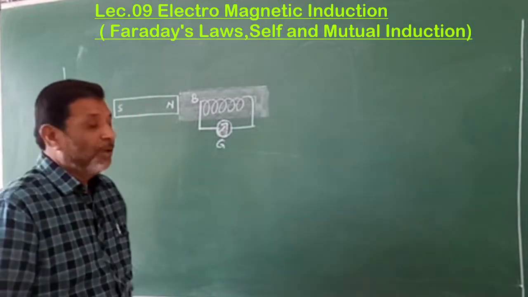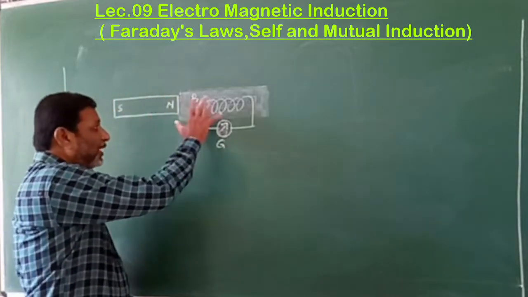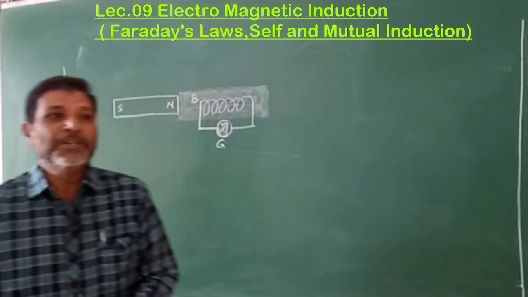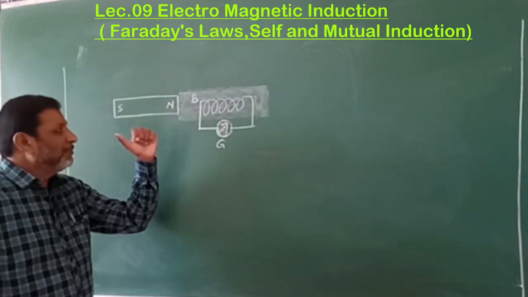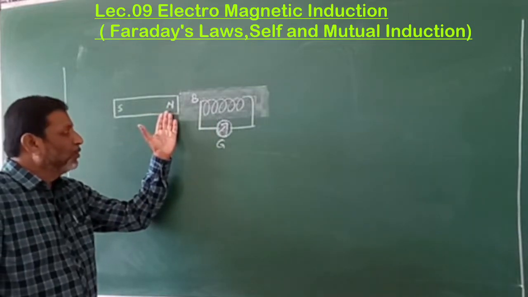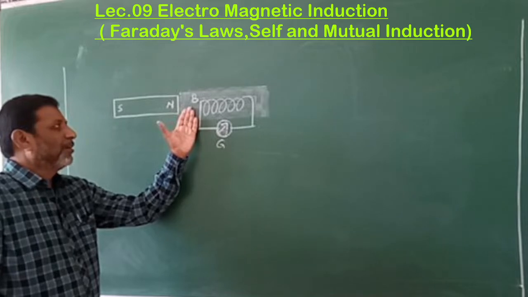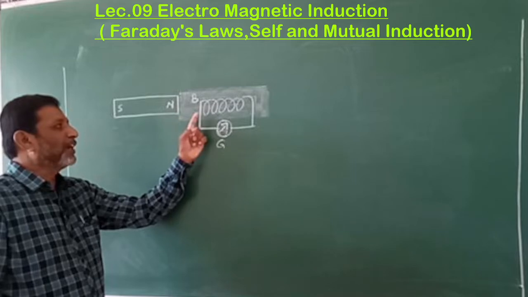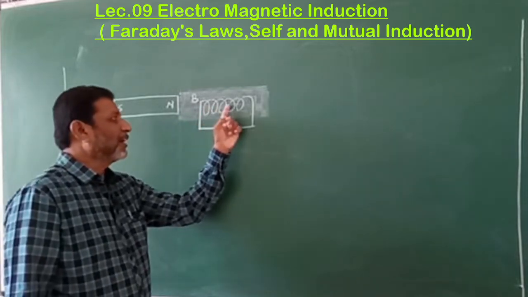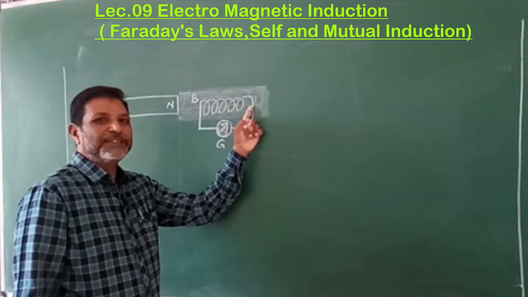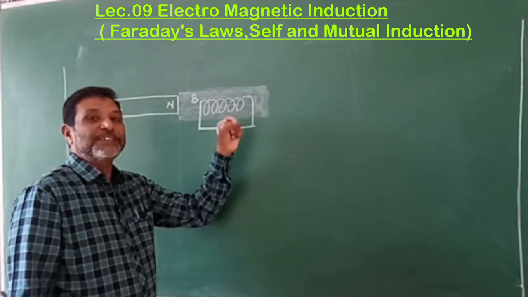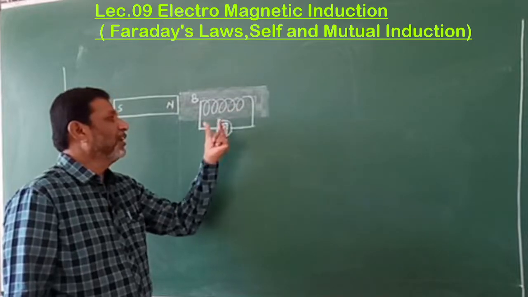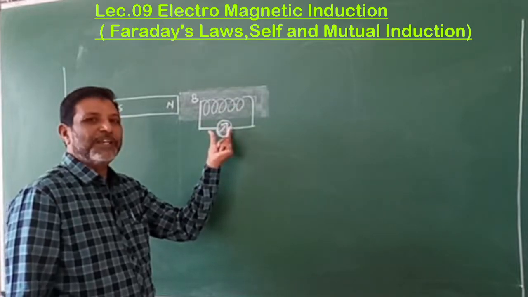Now, this is the very simple experiment performed by Faraday. He has taken a magnet to provide the magnetic field. Then, by using this magnetic field, if the current is produced, to flow the current, he has taken the conductor in the form of a coil. To understand whether there is a current or not in this conductor, he has connected a galvanometer.